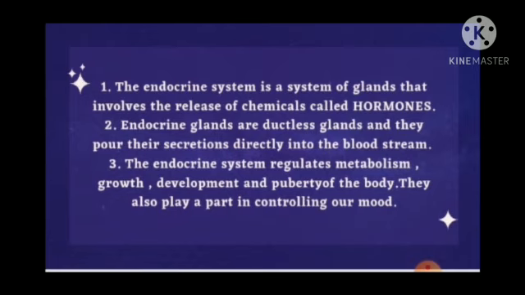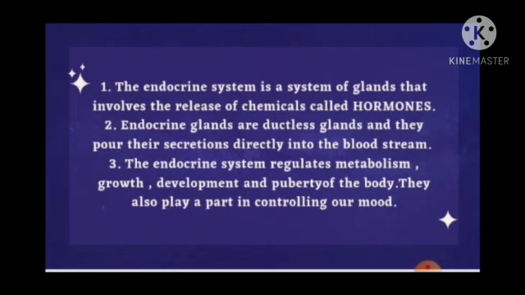So the first thing which you have to understand is the meaning of endocrine system. What do you mean by endocrine system? Endocrine system refers to the system of glands that involves the release of chemicals called hormones directly into the blood. They are essentially ductless glands, whereas there are certain glands present in our body which have ducts in them. They are known as exocrine glands. For example, sweat gland, sebaceous gland and mammary glands.